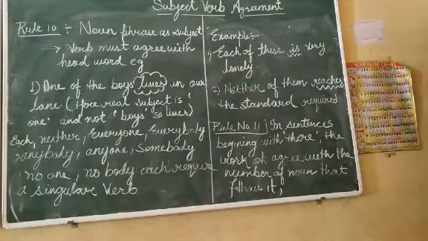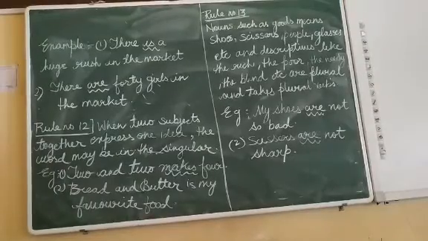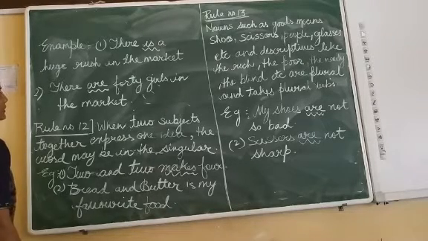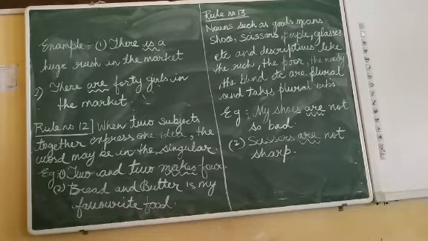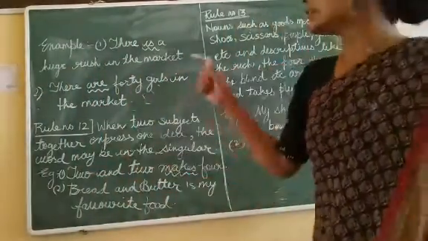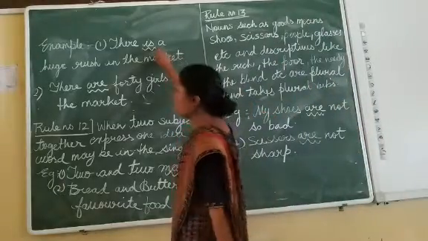Let's see with the help of an example how we deal with this. The example that we have: There is a huge rush in the market. Actually I am not identifying how much. Huge means a large number, but I am not pretty sure how much. That is why I am using is over here.